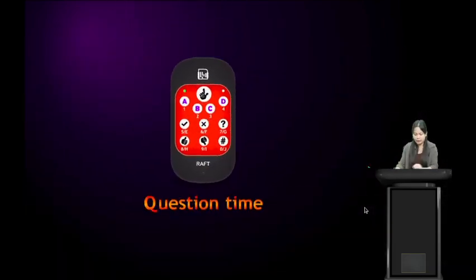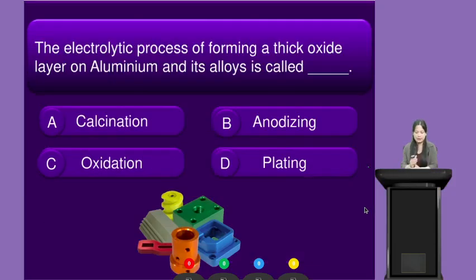Alright students, we have another question. Please get your rough devices ready. The question is, the electrolytic process of forming a thick oxide layer on aluminum and its alloys is called which of the following? Giving you 25 seconds, your time starts now.